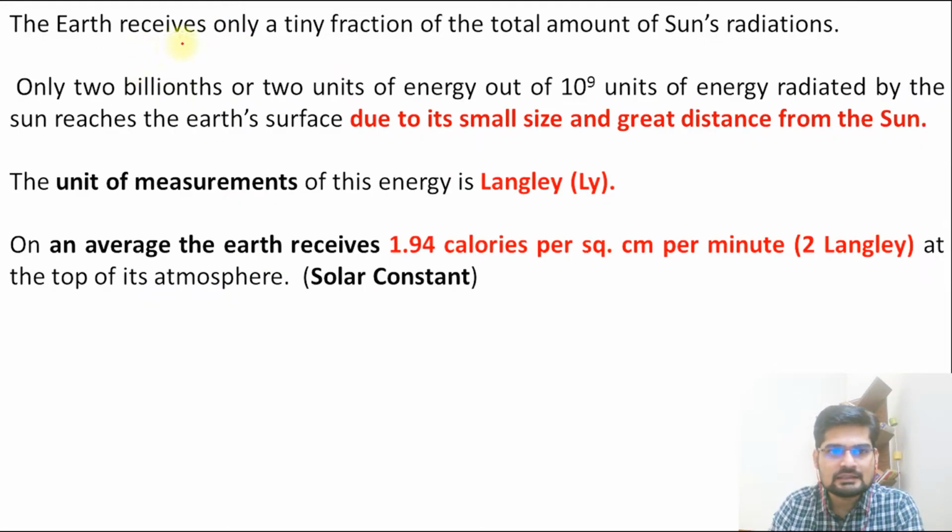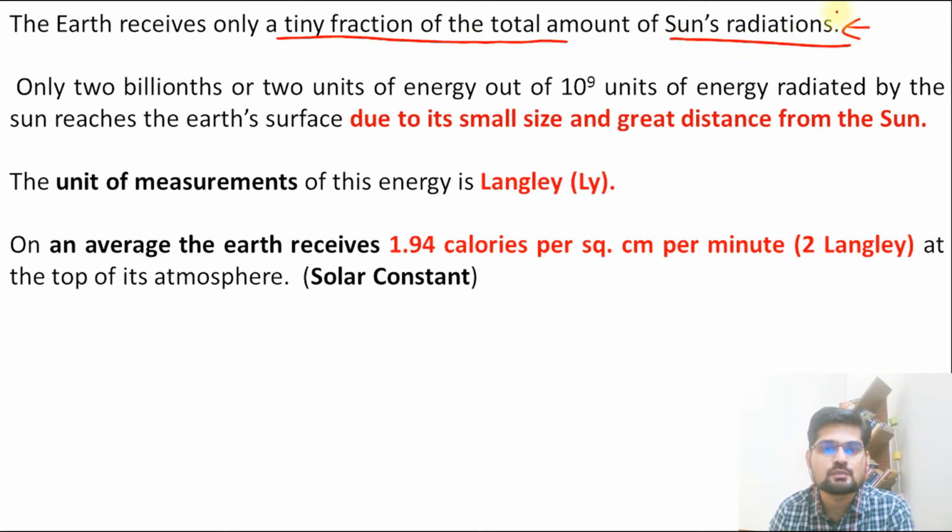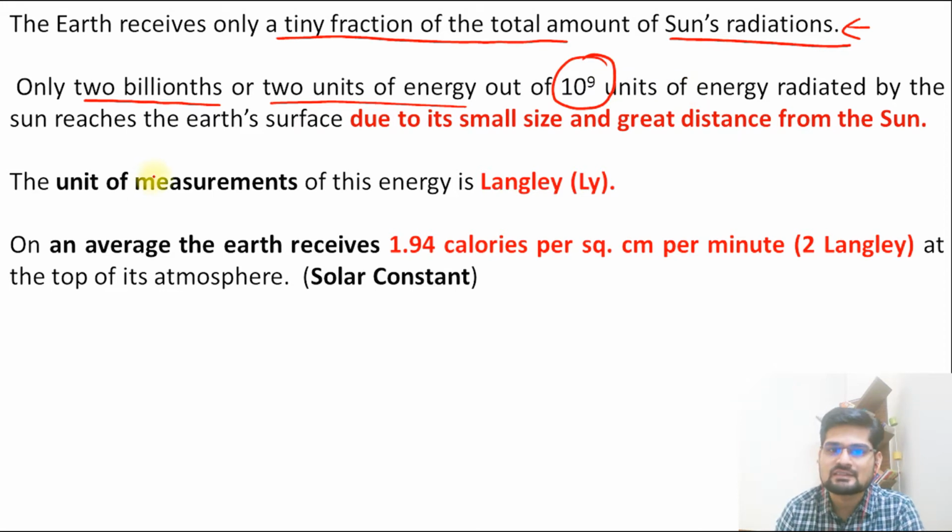The Earth receives only a tiny fraction of the total amount of the sun's radiation. Remember, the sun is a huge body, so only a very small fraction of the total radiation released by the sun is what we receive on the Earth. Only 2 billionths, now remember this, only 2 units of energy out of 10 to the power 9 units is what we receive on the Earth.